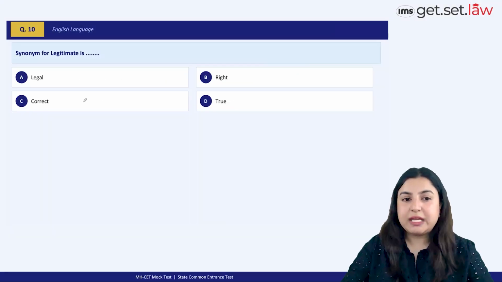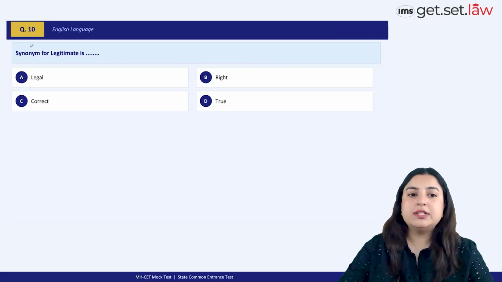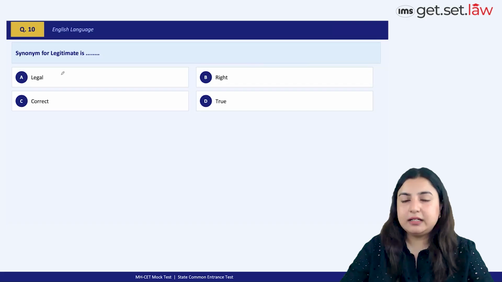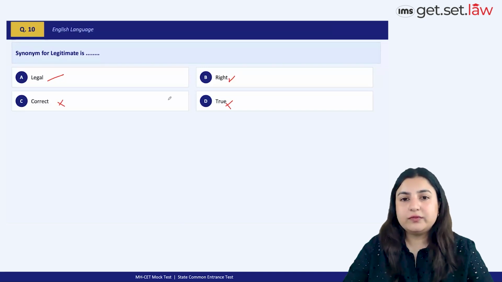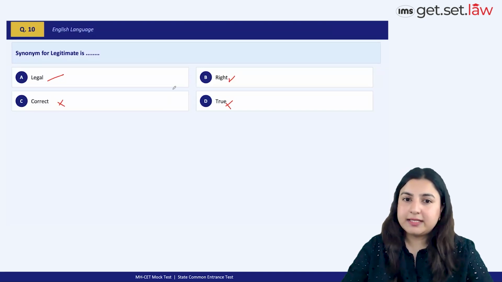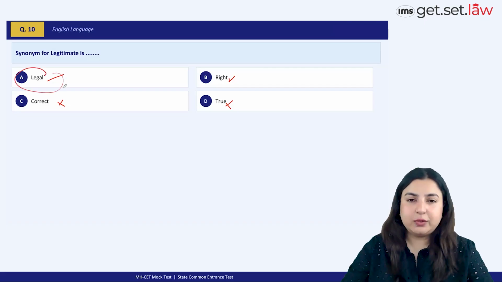The next question is based on vocabulary. We have a synonym for legitimate. So the synonym for legitimate is legal. That's the correct definition of legitimate. It cannot be right, it cannot be correct, it cannot be true, right? Even though all four of them pretty much can come under the same category, there is a difference in terms of the degree, and the actual meaning of the word also is something you should be looking into. So option A is the best option choice.